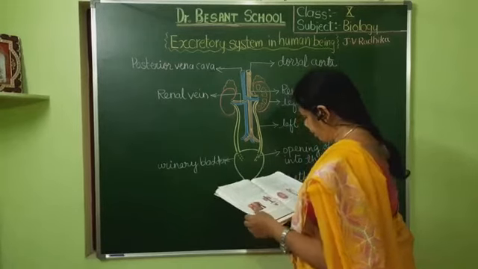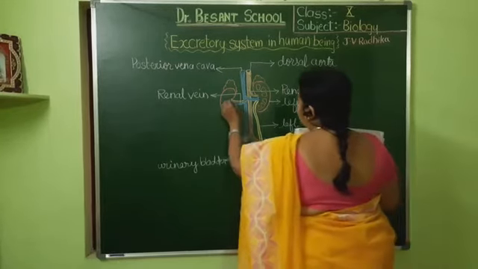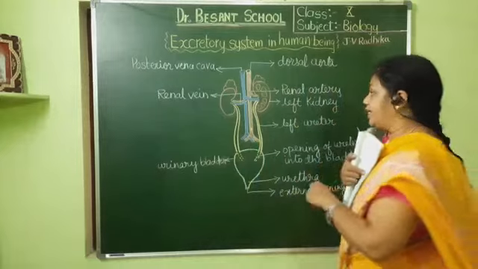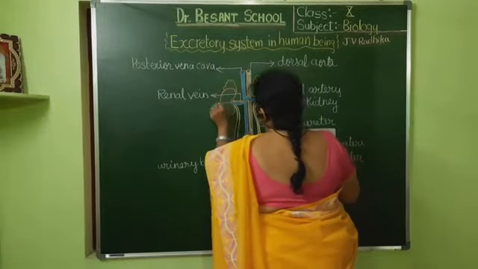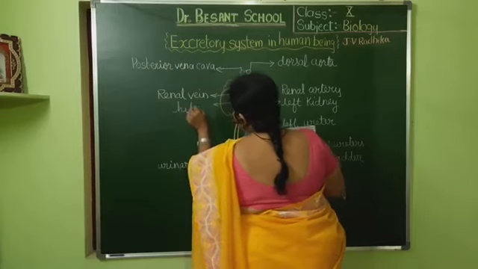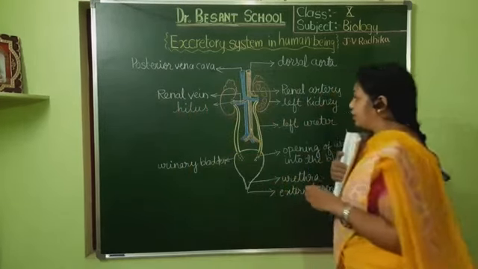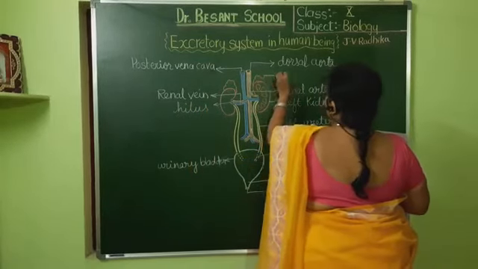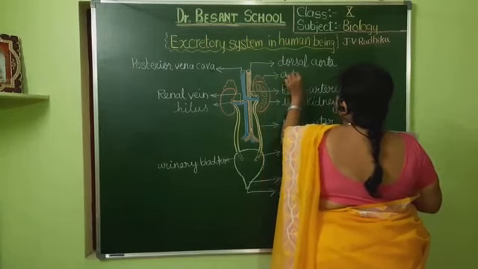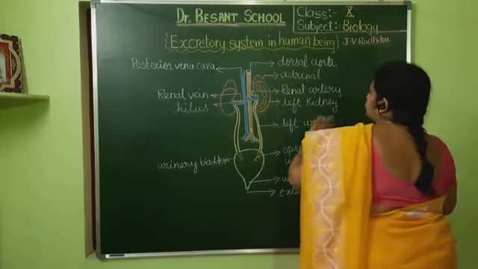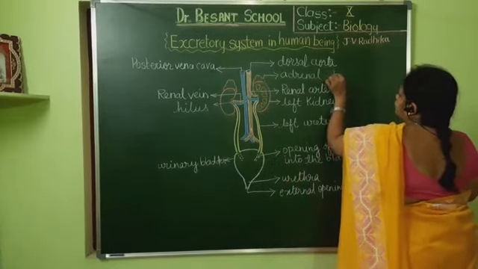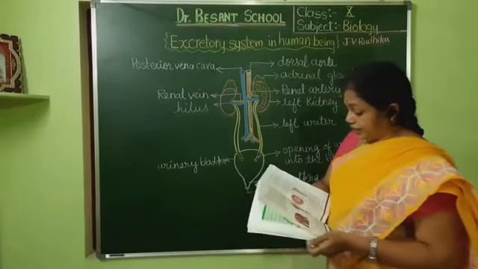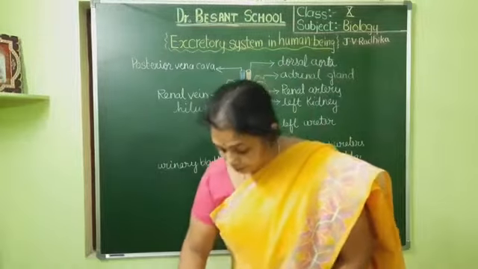Now, here this bent region where all these things will enter or exit, this part or the bent region of the kidney will be called as the hilum or the hilus. Now, this is the structure. Here I will show the adrenal gland also for your understanding, though it is not concerned now with the urinary system, but we should know what that adrenal gland is, so that later you can refer to this. So these are the different parts of the excretory system. Okay children, once again I repeat what are those.